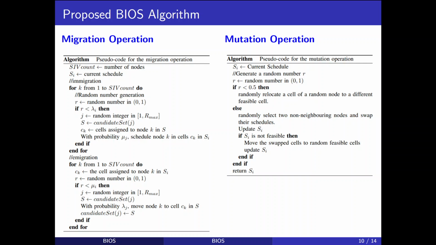This migration occurs based on the immigration and emigration rates discussed earlier. As demonstrated in the algorithm, schedule SI allows the cells allocated to each node to change to a new location with probability lambda I. The new locations of the cells in SI are copied from a schedule Sj, which shares its slot frame with probability μj. In this process, schedules Si and Sj are said to have undergone immigration and emigration respectively.